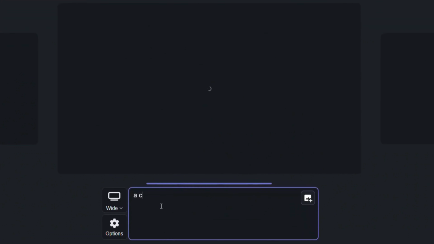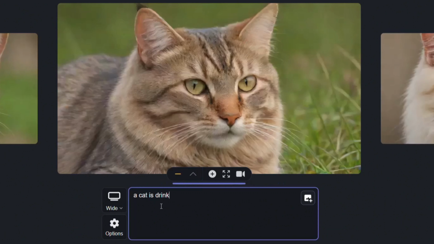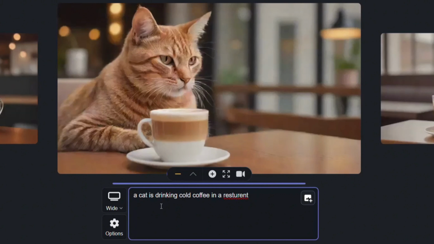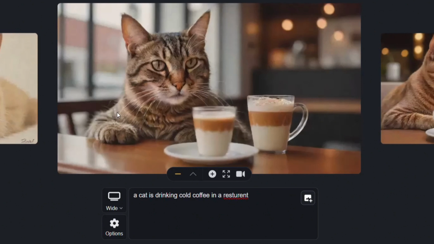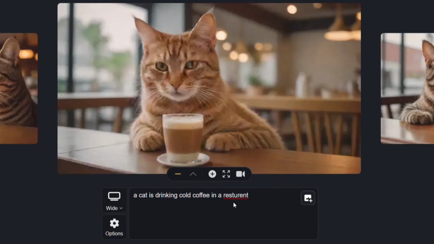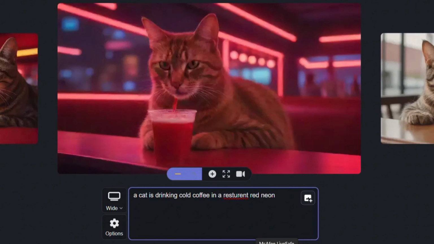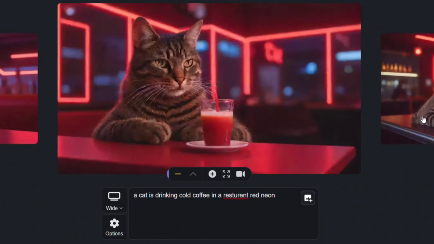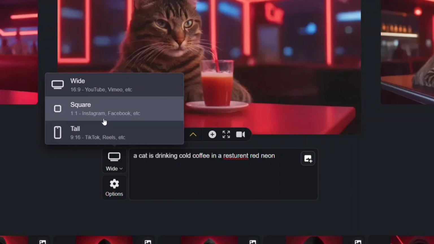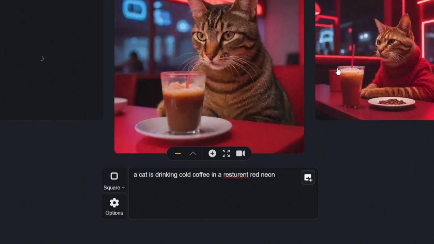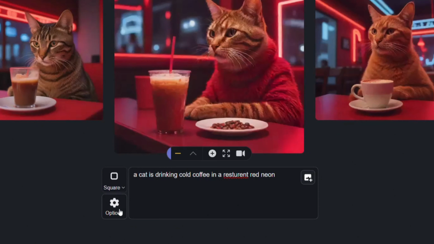Let me show you some examples. A cat is drinking cold coffee in a restaurant. Look how it created in real time, and not only one but many. And the amazing thing is you can create video with it. Now I add neon lights, it creates it instantly. You can create images and videos in different ratio. And you can also customize the camera movement.